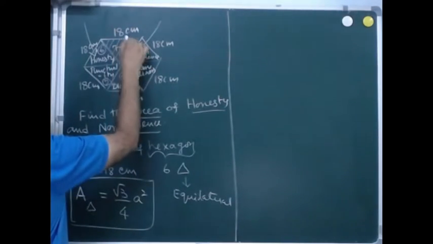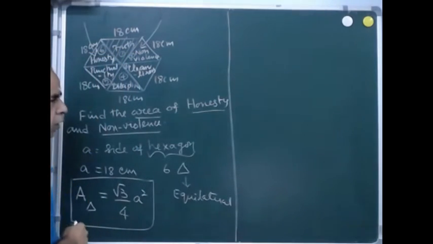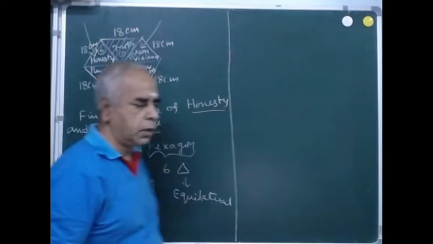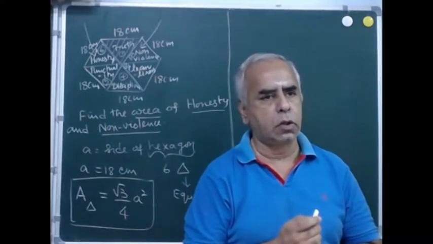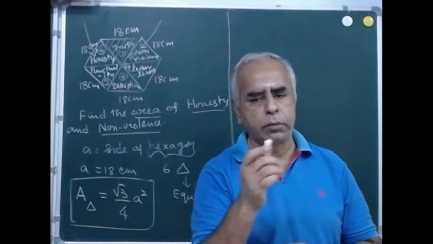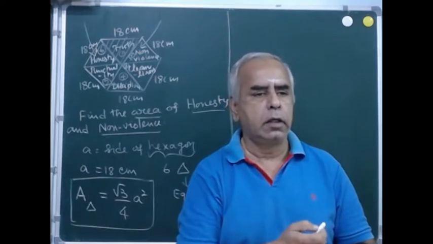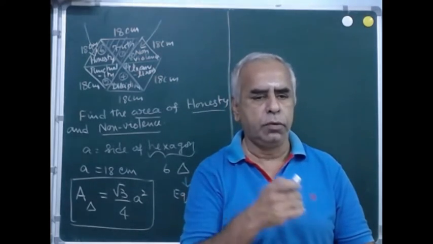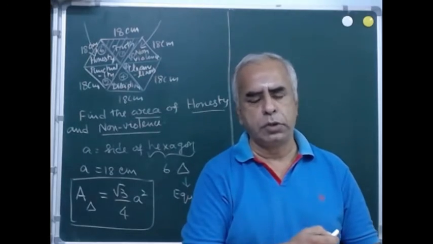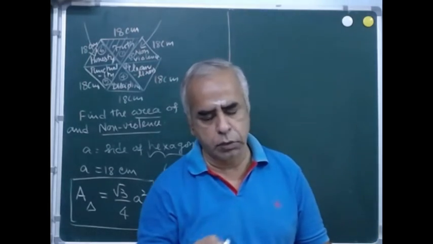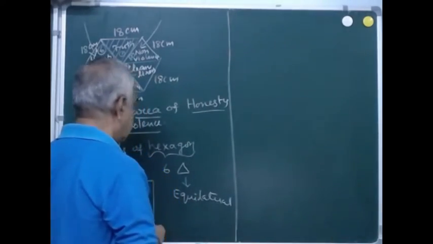So if this side is A, this is also A, this is also A, is it not? Because all sides are equal in an equilateral triangle. Not only that, all angles are also equal. Each of them will have 60 degrees, so that according to the angle sum property, the sum of all these angles will be 180. So each will be 60 degrees. So 3 into 60, 180.